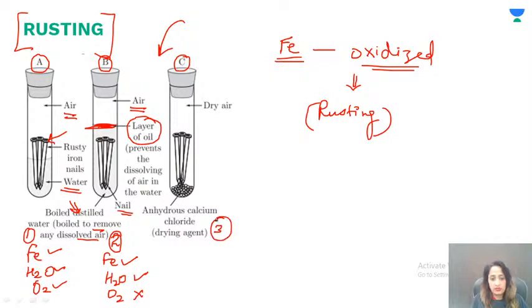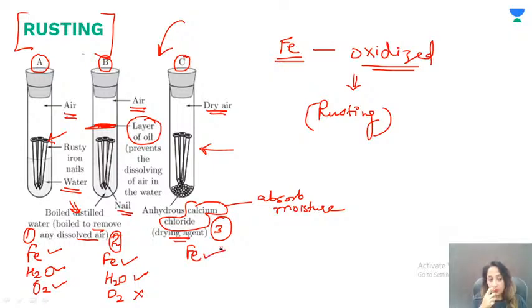Then the setup number 3 that we have: we have iron, we have air, but we have anhydrous calcium chloride. So calcium chloride is a drying agent. It will absorb the moisture. So when it does so, what happens? We have iron present, of course, that is what we want to test for. Then water is absent. You see, we have dry air because of calcium chloride. And then we have oxygen for sure.